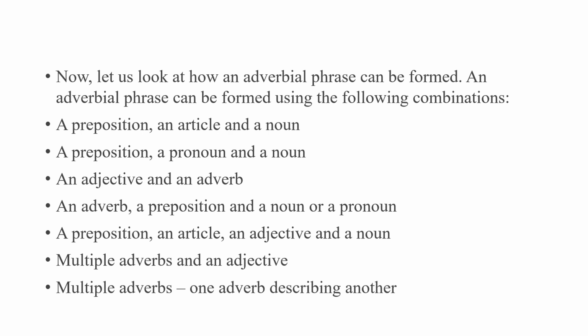Now let us look at how an adverbial phrase can be formed using the following combinations. This slide is very important because it is telling you about the formation of the adverbial phrase. A preposition with an article and a noun can make an adverb phrase. A preposition with a combination of a pronoun and a noun can make an adverbial phrase. An adjective and an adverb can make an adverbial phrase. An adverb, a preposition, a noun and a pronoun can make it, or a preposition, an article, an adjective, and a noun can make it. Multiple adverbs and an adjective combination can make an adverb phrase. Multiple adverbs, one adverb describing another, can also make an adverb phrase.